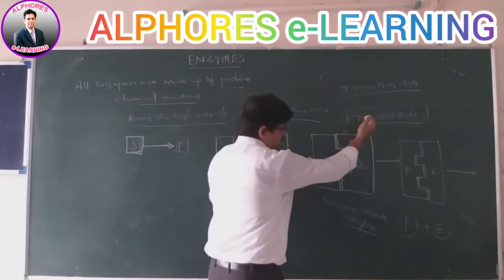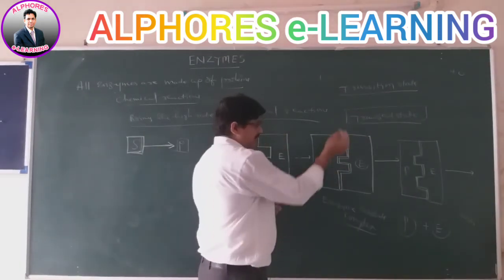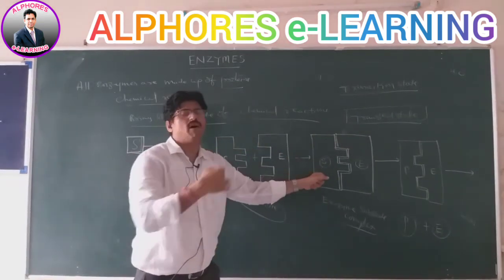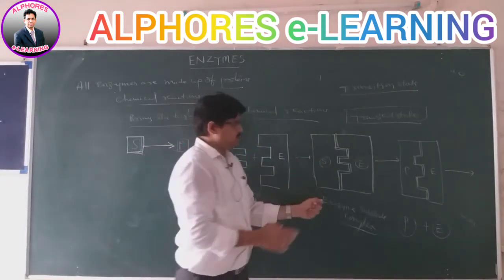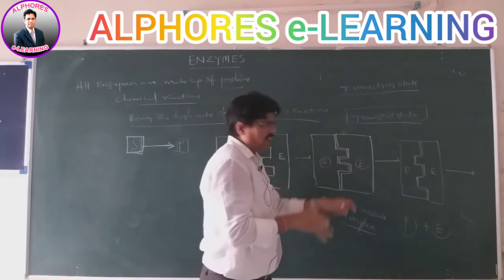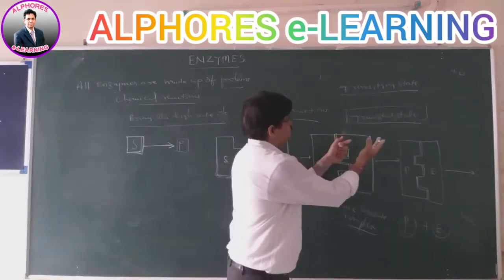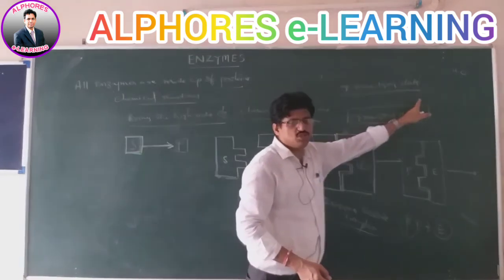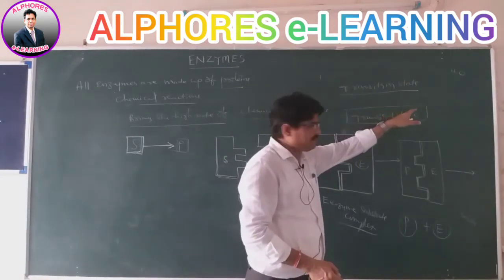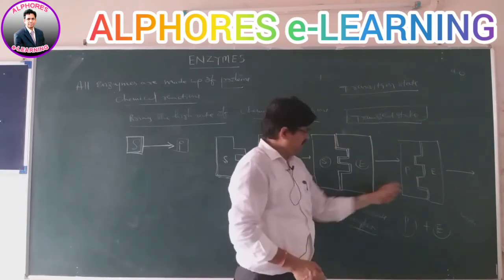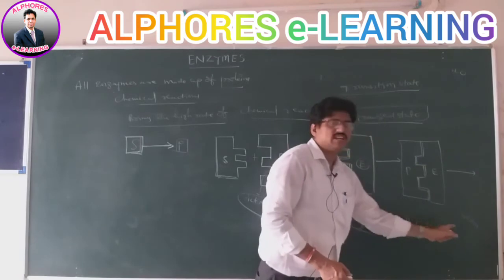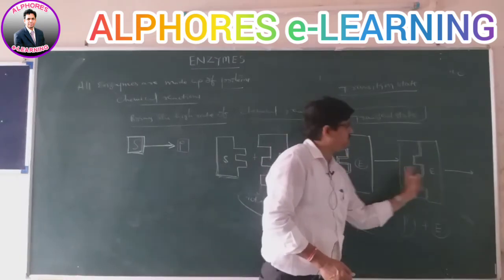Then, after reaching the transition state, all the bonds of the substrate break and new bonds are constructed. Once the new bonds are constructed, it is converted into the product. Once the transition state is reached, there is no further reaction, and they separate into the products and the enzyme. That means the chemical reaction is finished.